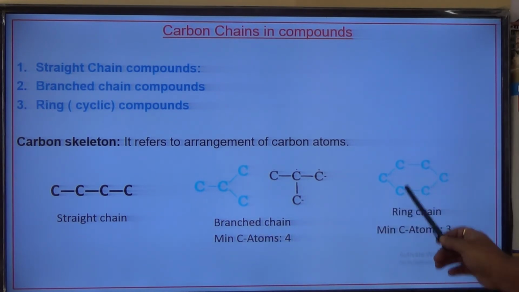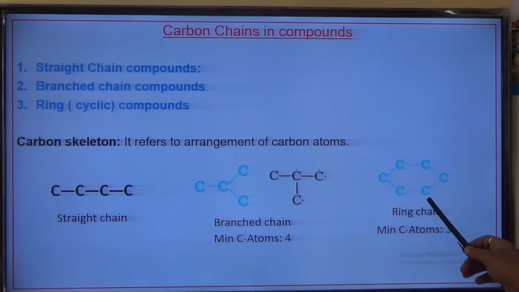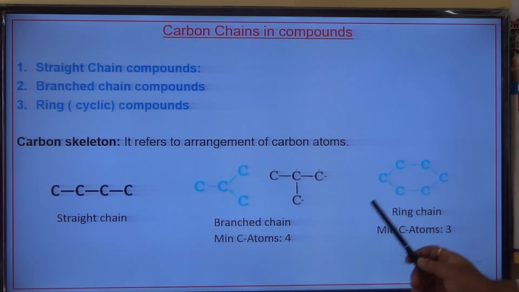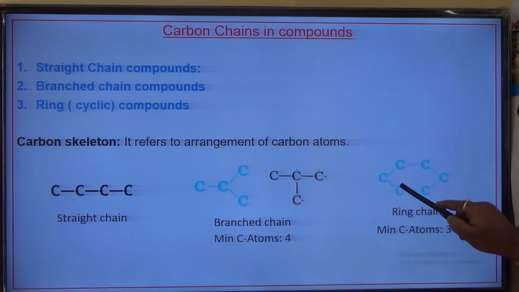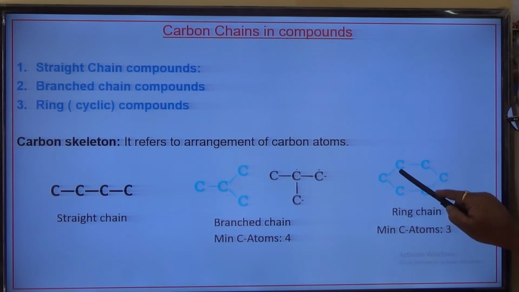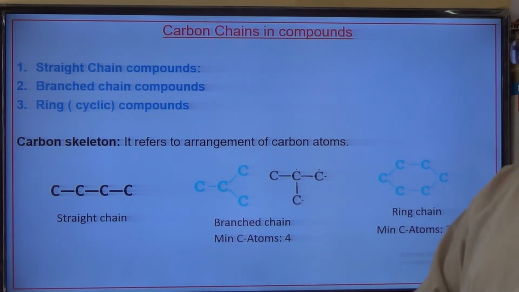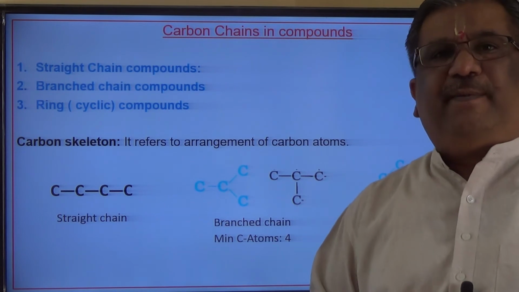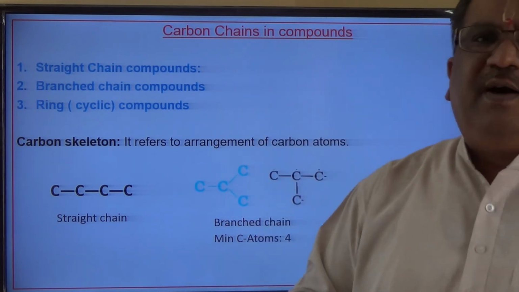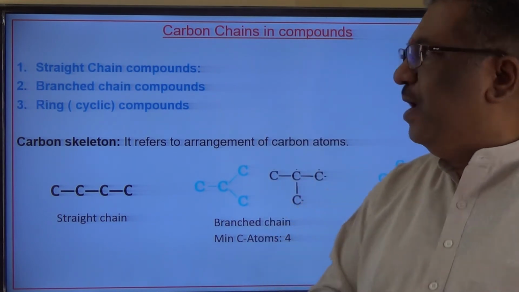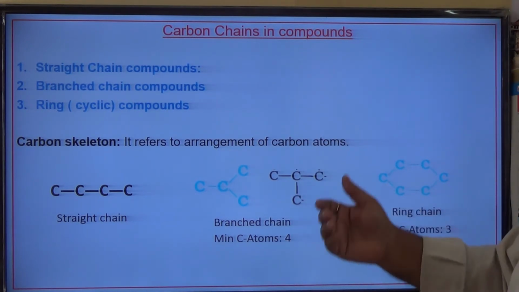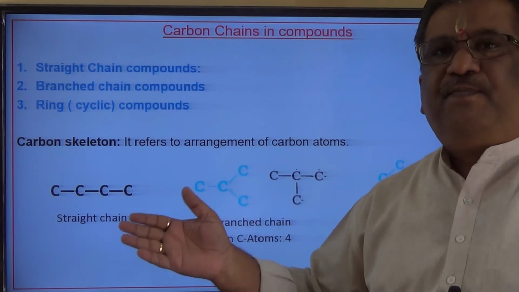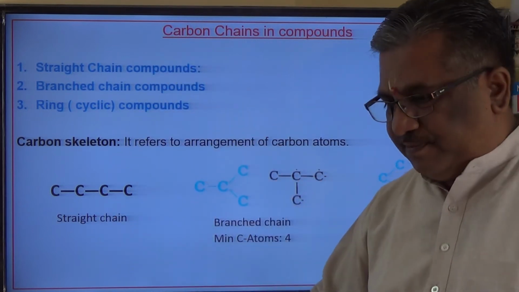Then the ring chain, this also. And one more thing here. What are the minimum carbon atoms required to form a ring? 3 carbon atoms are enough here. Why 3 carbon atoms? See here. I can put one bond here, 1, 2, 3, and I can put a bond over here. So the minimum number of carbon atoms required to form a ring compound is 3. So this you have understood. Make a note and then we'll go to the next slide, because we have to see the examples for all this.